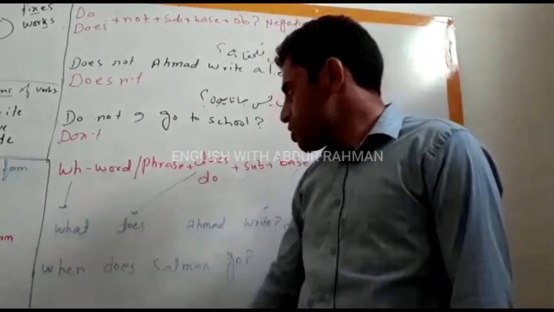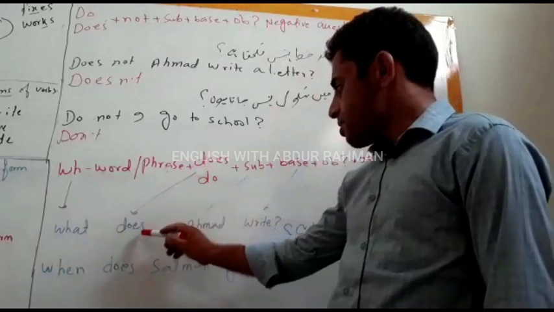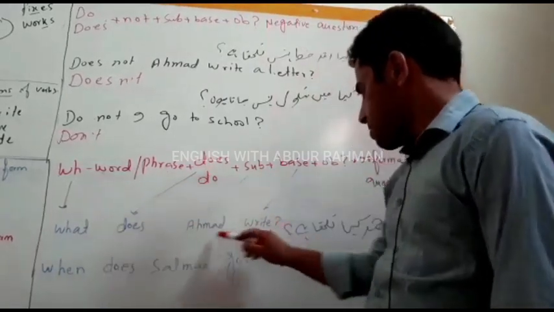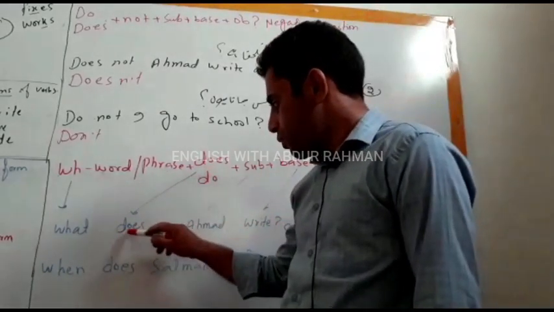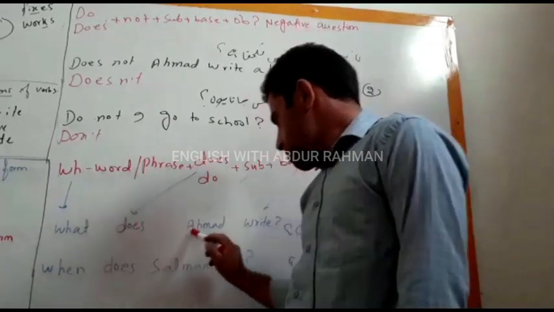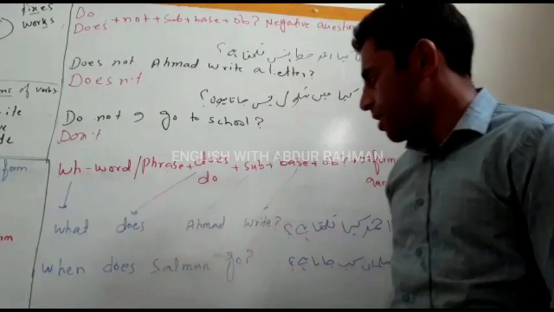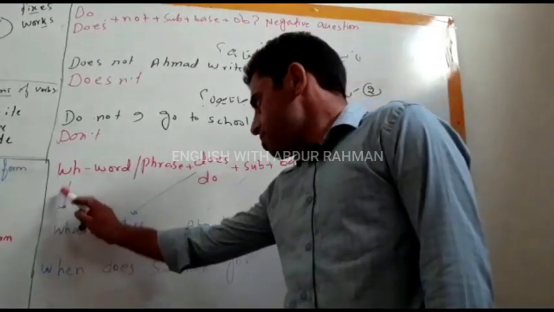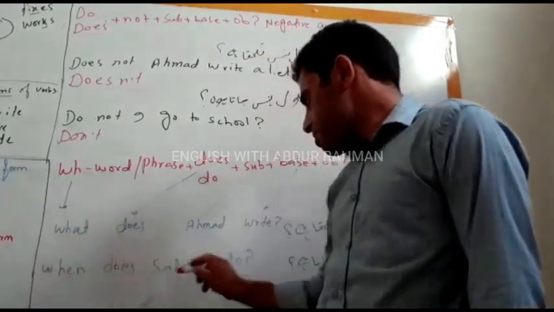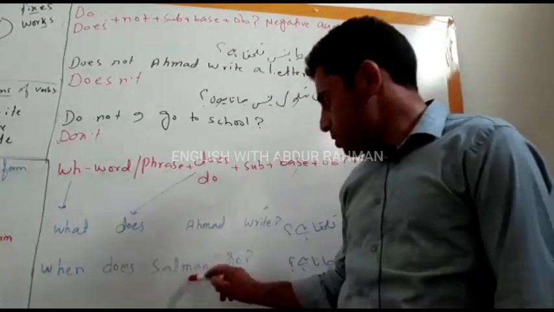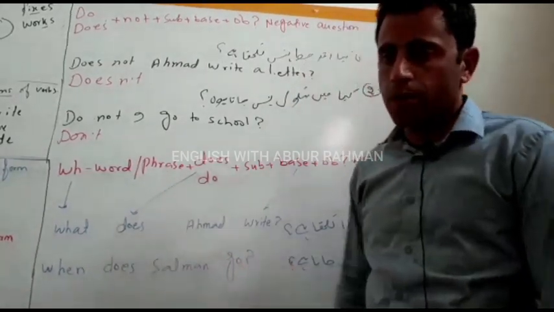What is the WH word, and does singular subject है हमारे पास अहमद, so that's why we use here does. What does Ahmad write? And Salman कब जाता है, when as WH word, when does Salman go. Salman subject and go is base form of the verb.